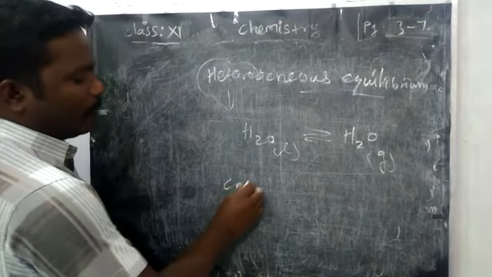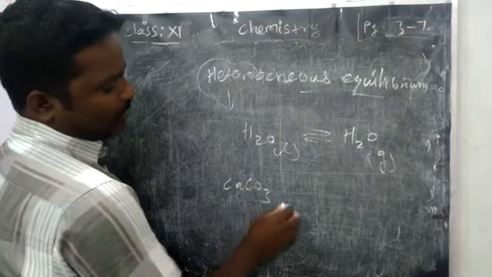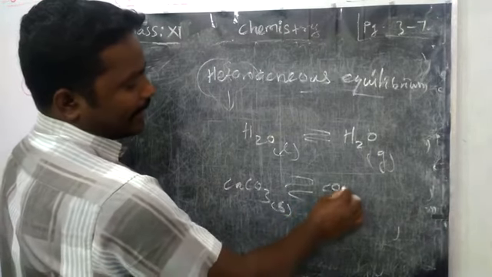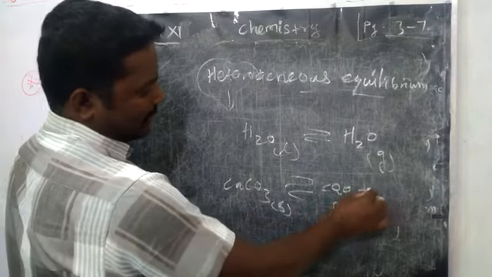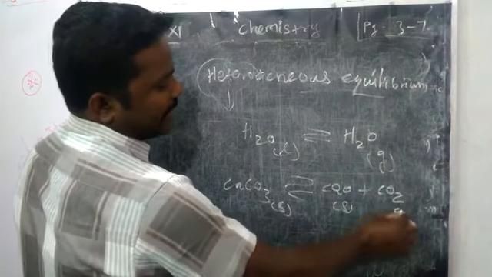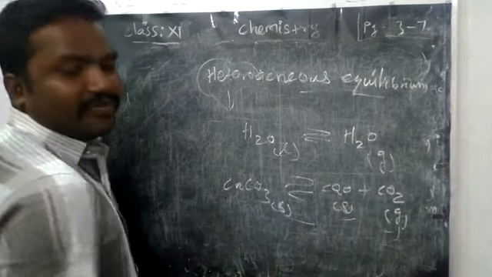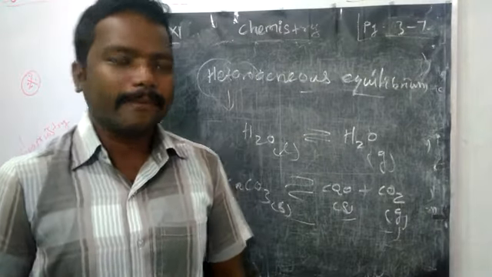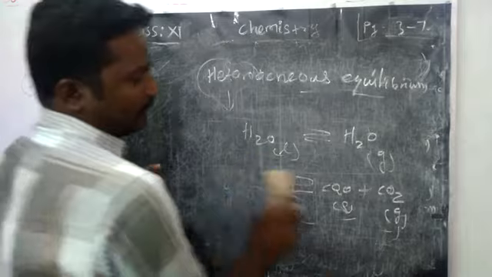One more example: calcium carbonate is in the solid state. If you heat it, you get calcium oxide, a solid, and carbon dioxide, in the gaseous state. Different physical states between the reactant and products means heterogeneous equilibrium.